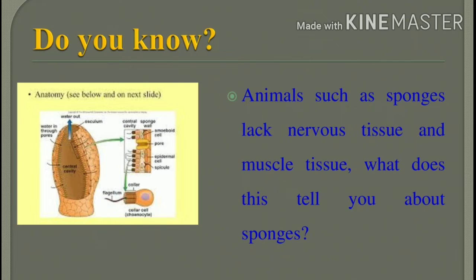What is the connection between the nervous tissue and muscle tissue? They have a neuromuscular junction. Nerves are neuro and muscles are muscular. So they are attached by the neuromuscular junction and pass the signals of neurotransmitters. So it will be helpful for coordination. So what is the main function? Coordination. But in the sponges, they lack nervous tissue and muscle tissue, which means there is a lack of coordination, or coordination is unknown.